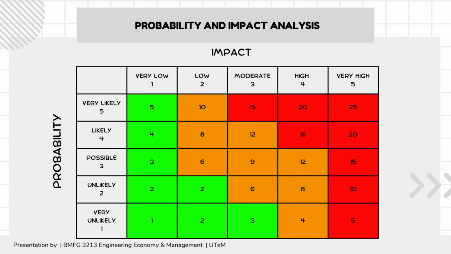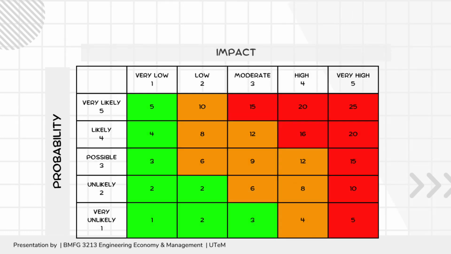If the risk score is in the green color region, we can see that there is a weak threat from those activities to the project. And if they fall in the orange color region, we can say that there could be some chance of a threat to the project and we need to be aware. If our risk score is in the red color region, the project activity has a very high risk score and these activities consequently pose a higher threat to the project.